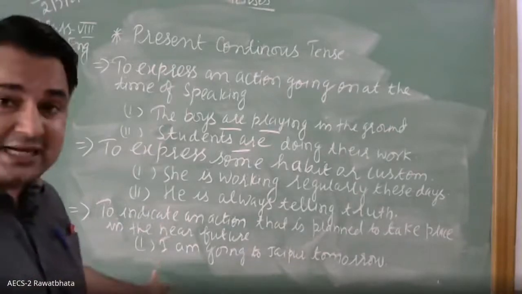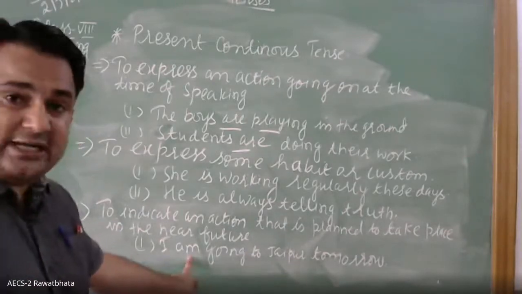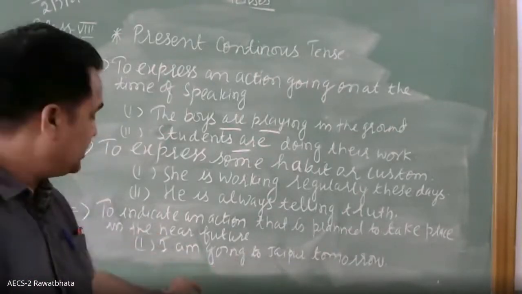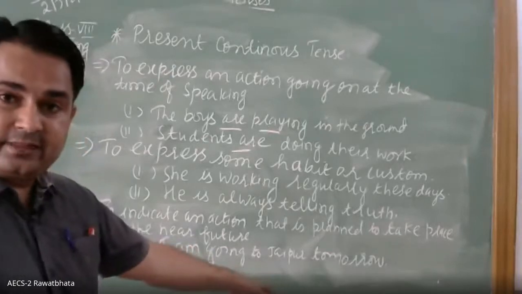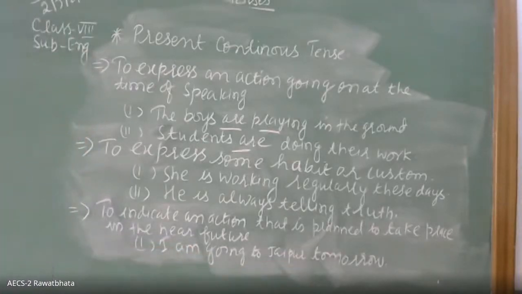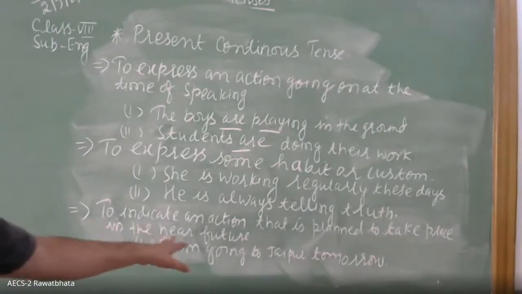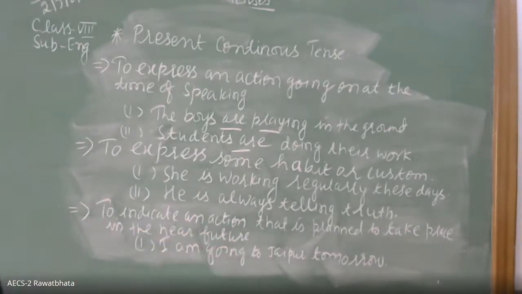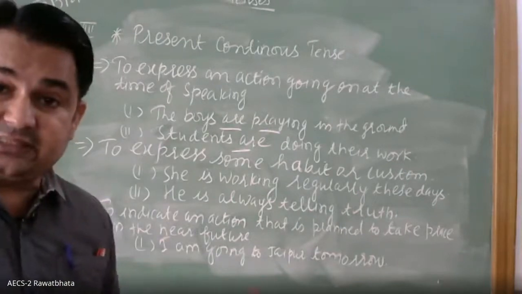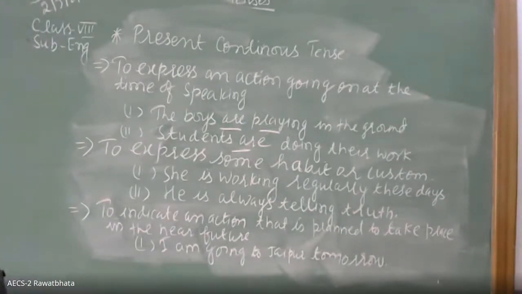The subject is I. With I, what has been used? Am, and what form? Ing. I am going. So it is used to indicate an action that is planned to take place in the near future. If something is planned to take place in the near future, in that case it is used.